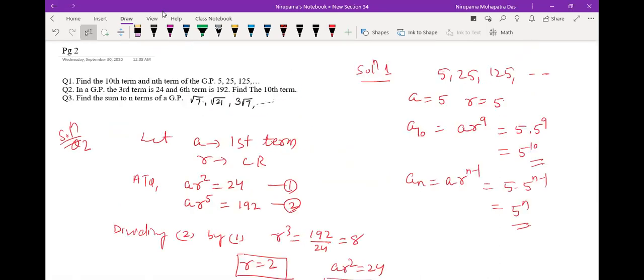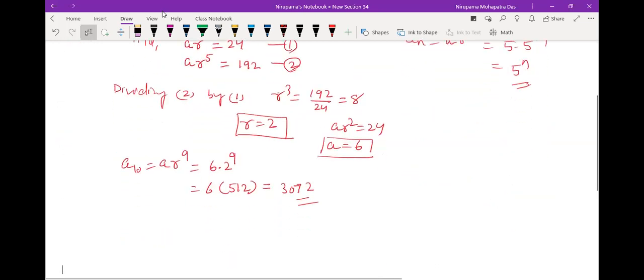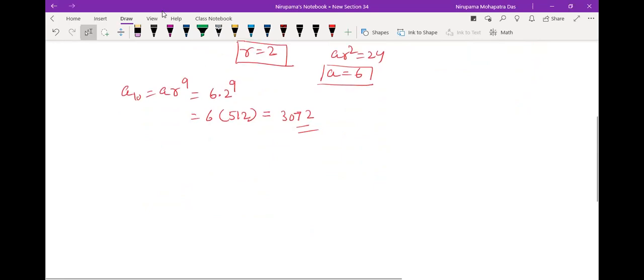Okay, so in this page, one more question is there. Find the sum to n terms of a GP: root 7, root 21, 3 root 7, and so on. Find the sum to n terms. Now for the sum to n terms, you need again A and R, right? So the third question, solution of question number 3.